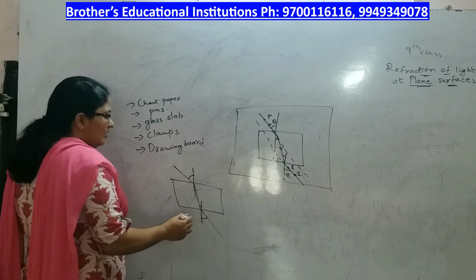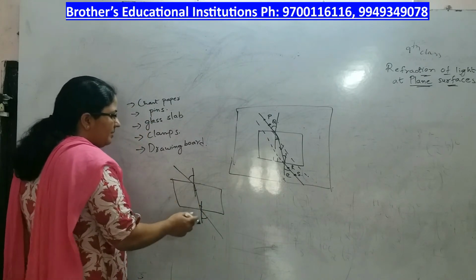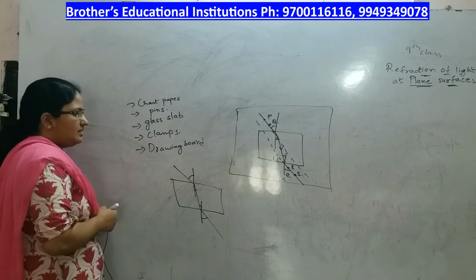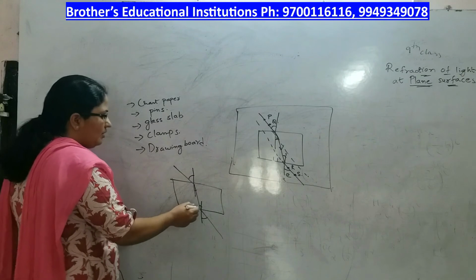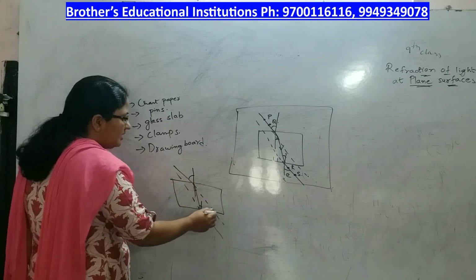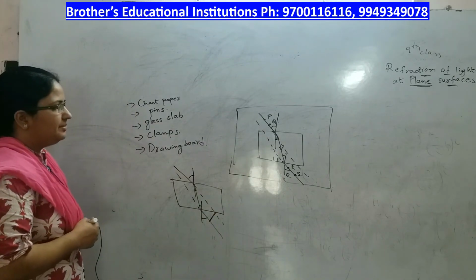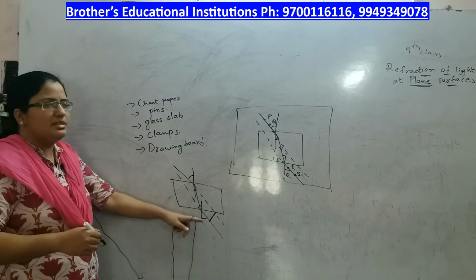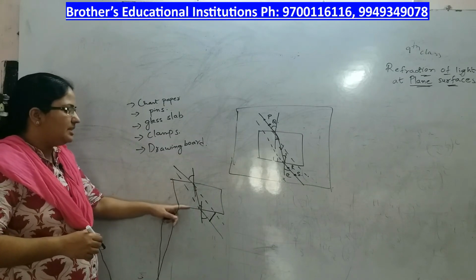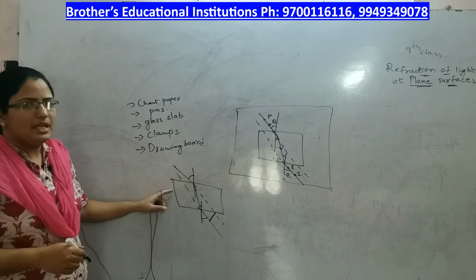You will see that all of them lie in the same plane. If you extend these two lines, you will observe that they are parallel to each other, and this distance is called the lateral shift. The angle of incidence, the angle of emergence and these two refracted angles all lie in the same plane.